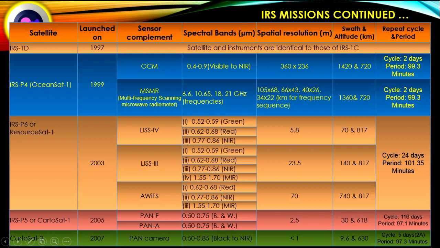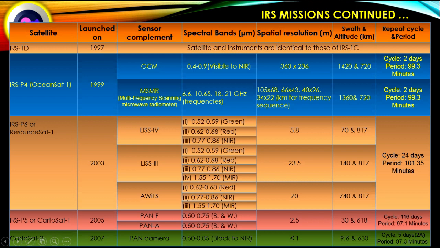Spectral range for these is 0.4 to 0.9 micrometer, that is visible to infrared. For OCM, spatial resolution is 360 into 236 meter, and multi-frequency scanning microwave radiometer MSMR, whose frequencies are 6.6, 10.65, 18, and 21 gigahertz.